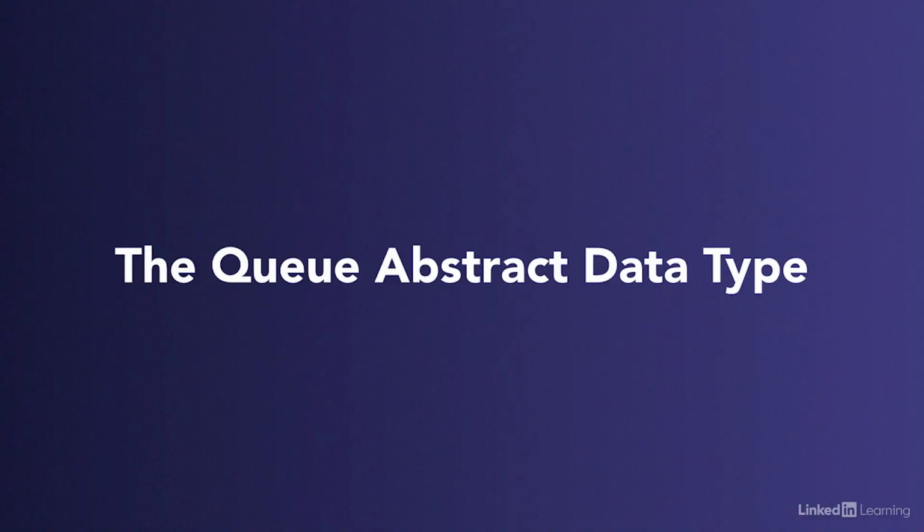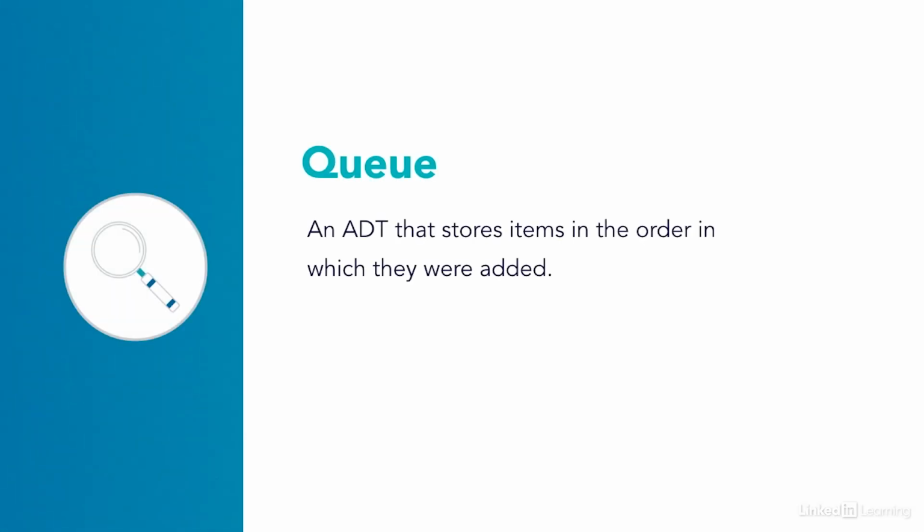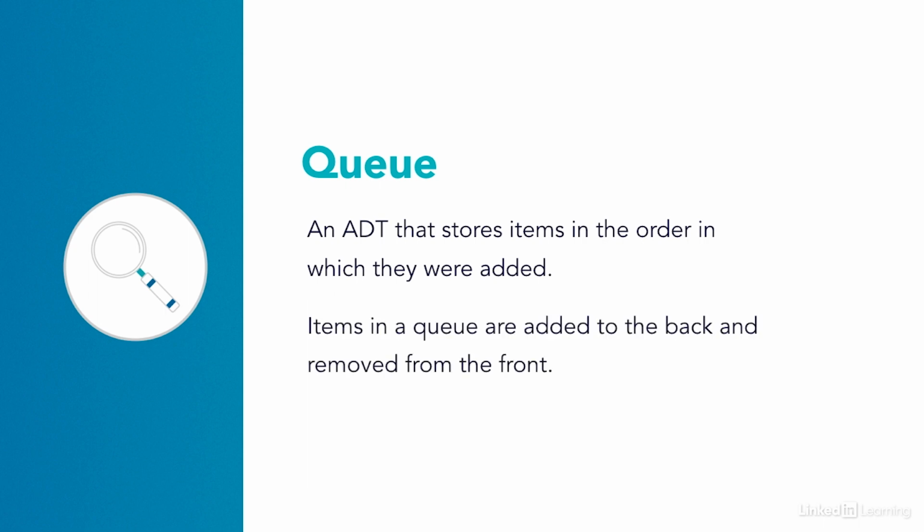Let's talk about what makes the queue class unique, especially in comparison to stacks. Here's a high-level definition of what a queue is. Queues hold a collection of items in the order in which they were added. Items are added to the back of a queue and removed from the front of the queue.